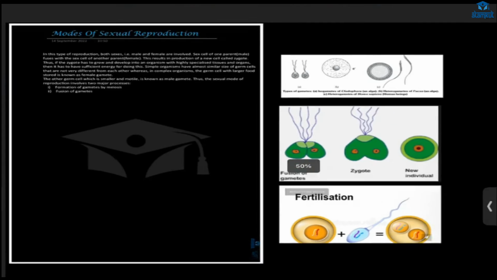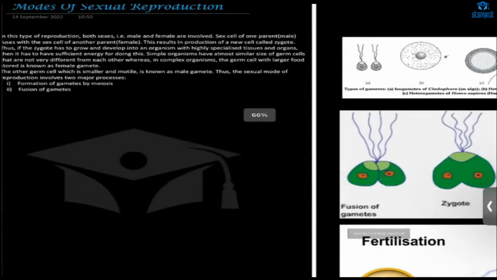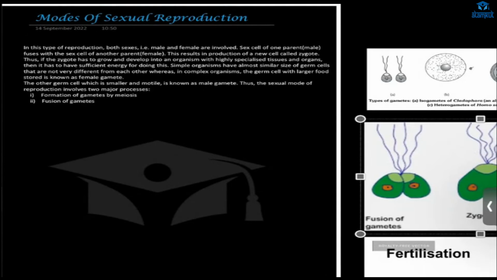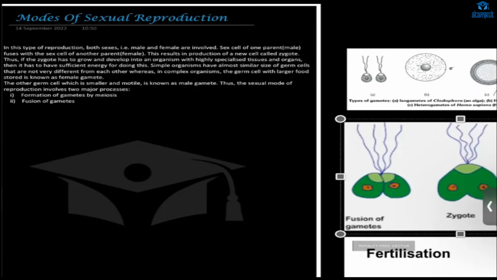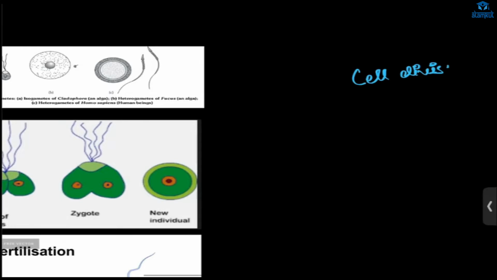Okay. Now let's go to the modes of sexual reproduction. In sexual reproduction, two processes are involved. One is formation of gametes. How are gametes formed? By cell division. And what are the types of cell divisions? Mitosis and meiosis.